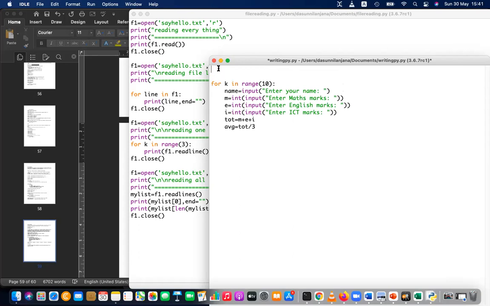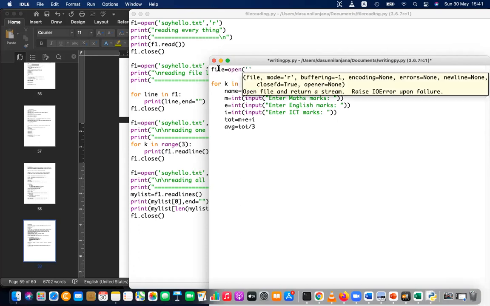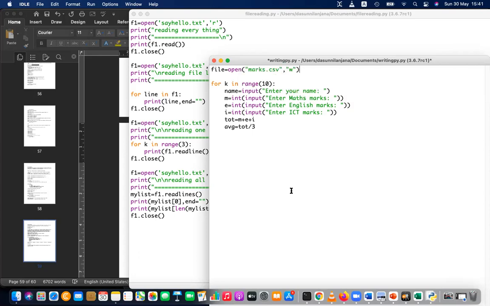So let's say my file is... I'm going to open a file, and the file name is marks.csv. Right, file name is marks.csv, and I'm going to open it in write mode. Then the first line is not repetitive. I can write that with file.write. So what I can write is the name.